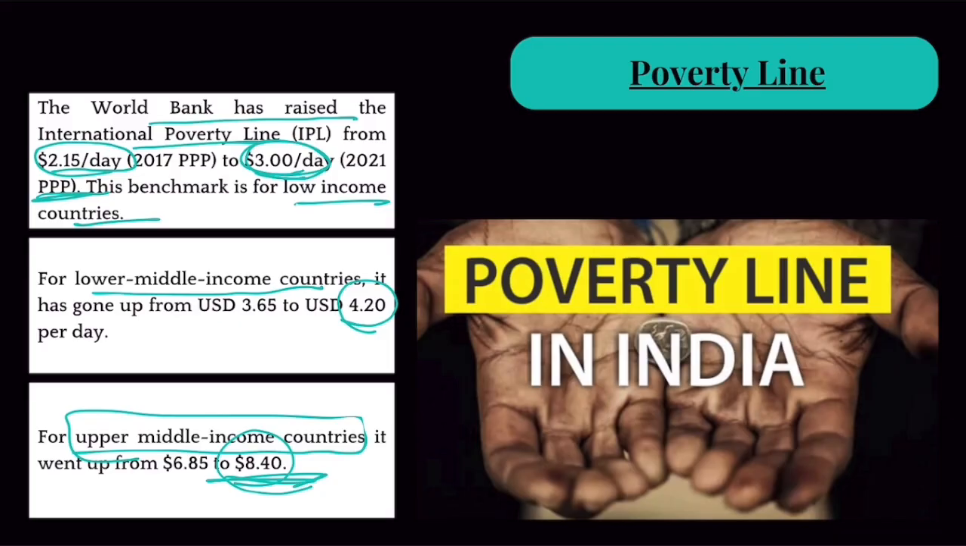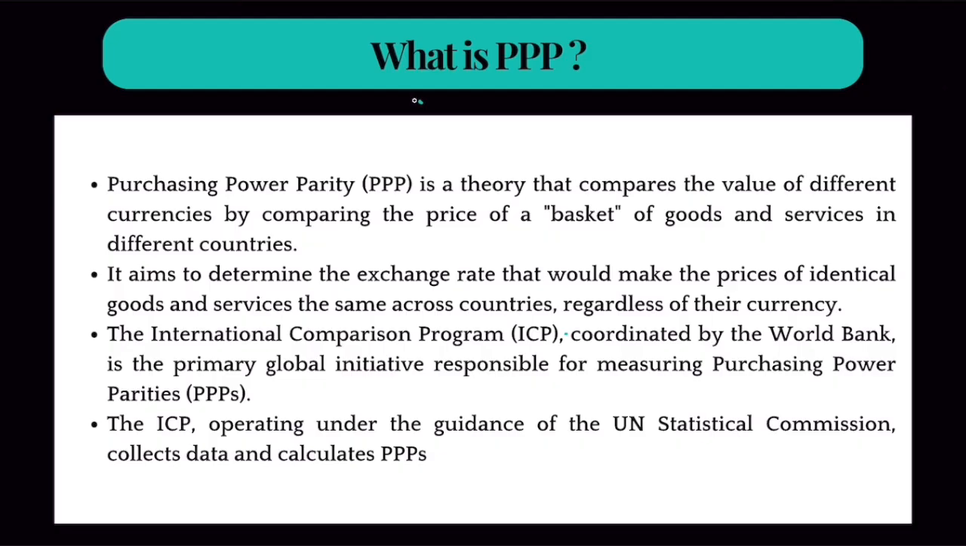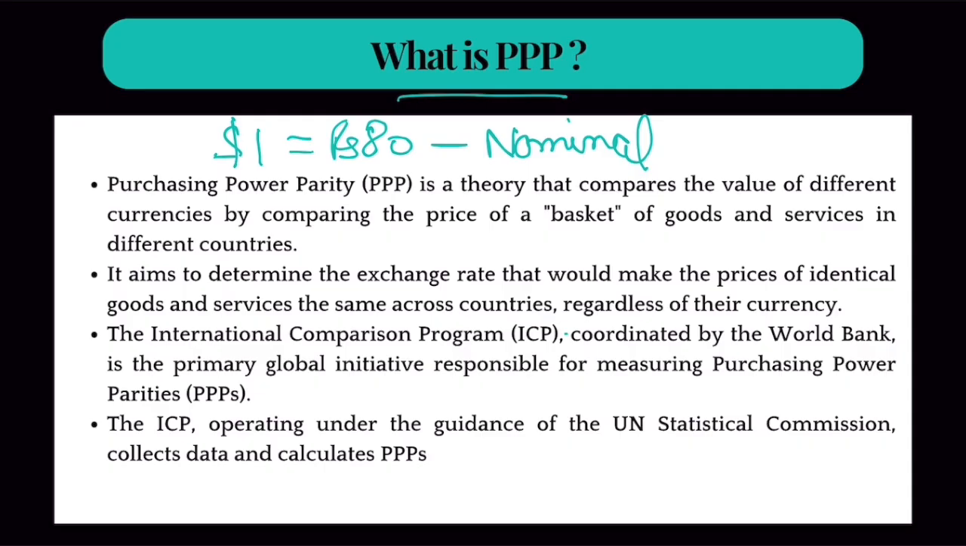Clear? Now remember, these poverty lines are calculated in PPP terms. Now what do we mean by PPP terms? Hear me out carefully. The thing is that $1 is equal to 80 rupees. This is the nominal exchange rate. But when we compare goods, let's suppose there is this pen. In USA, this pen costs around $1, and in India, this pen costs around 40 rupees. Let's suppose that is the situation.